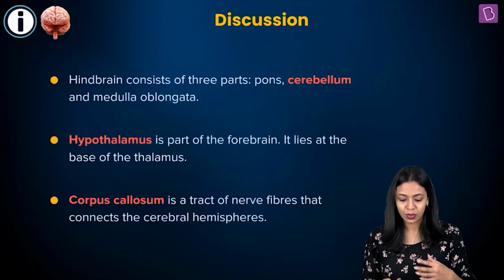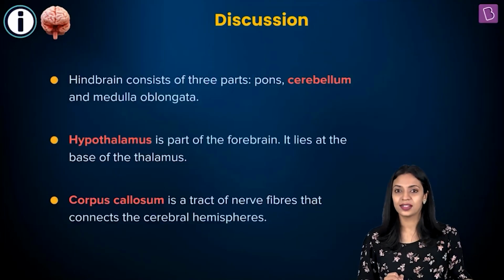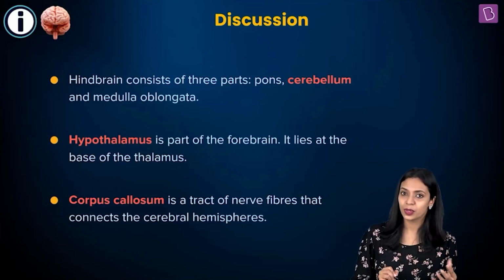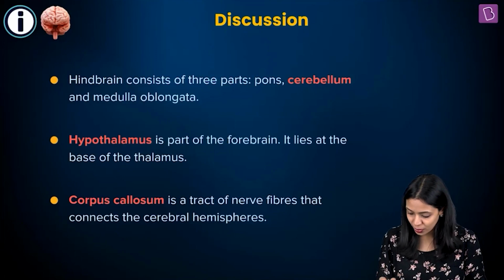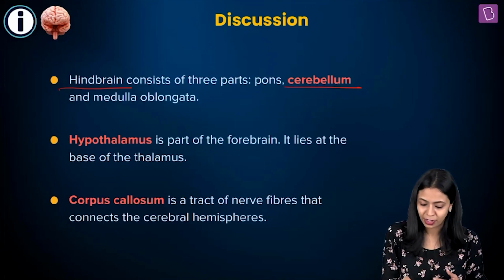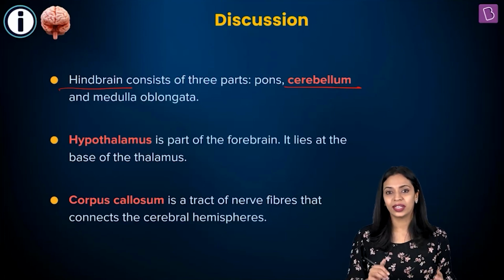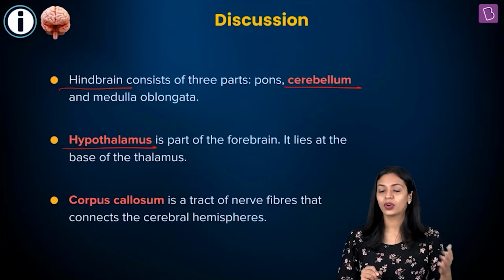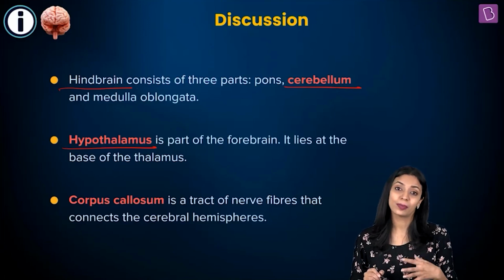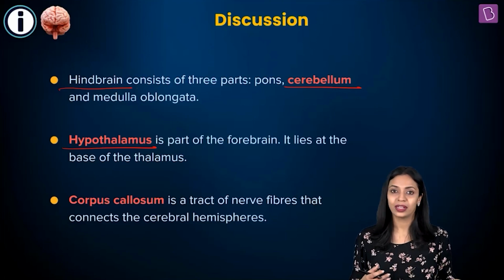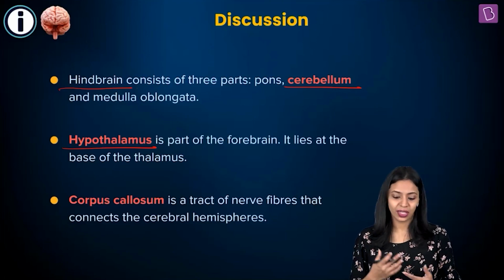Okay, so the correct answer is the auditory cortex is a region that is found in the cerebrum of our brain. In the options, we had cerebellum as well. Cerebellum is a part of our hindbrain and it is involved in maintaining posture and body balance. Hypothalamus was another option. Hypothalamus is incorrect because it is a part of the forebrain that is involved in regulating sexual behavior, body temperature, urge for eating and drinking and all of that.